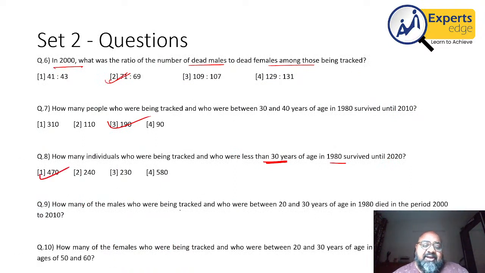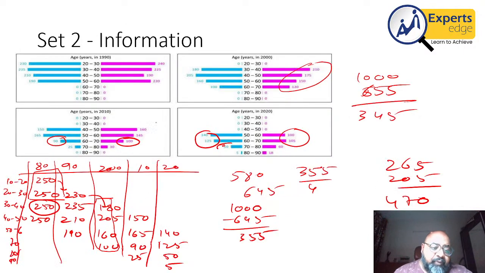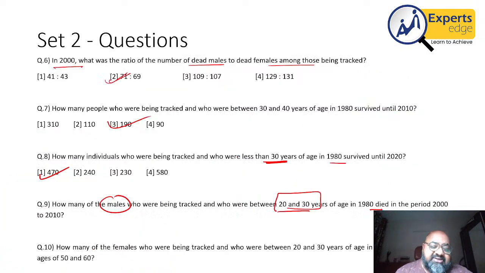Question 9 says: how many males who were being tracked and who were between the age of 20 and 30 in 1980 died in the period 2000 to 2010? Now look at this question. We are looking at just males in the age group 20 to 30 during 2000 and 2010. So 20 to 30 in 1980, which means we are looking at the second group from 2000 to 2010. As you can see, the number for the second group went from 205 to 165. So 40 males died during this period.